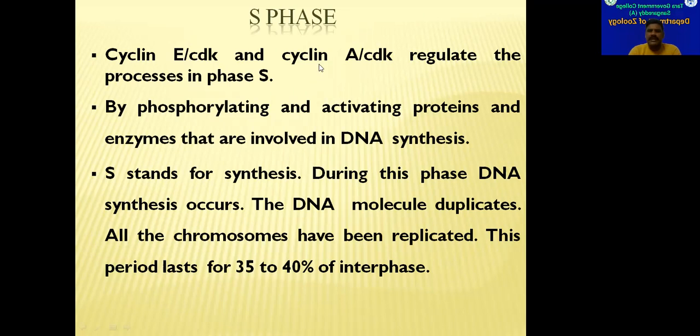We will see about the cyclins and respective CDK enzymes in next class. So all these will be synthesized. By phosphorylating and activating proteins and enzymes involved in this DNA synthesis, the cyclins and CDKs control the events in S phase. So in this S phase, DNA synthesis will be done. DNA duplication or DNA replication or doubling of chromosome number will be actually done in S phase. So the cell spends 35 to 40% of interphase time in this S phase itself.